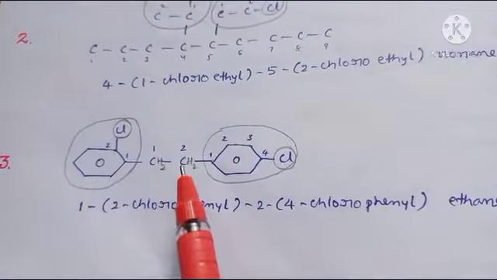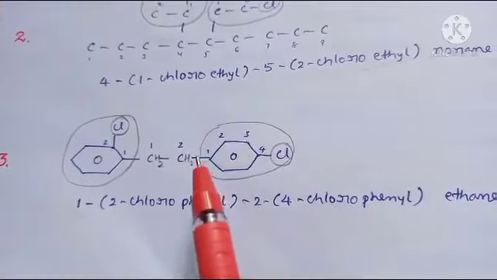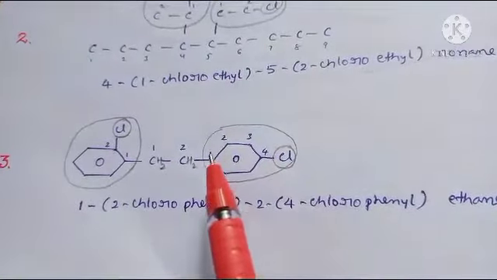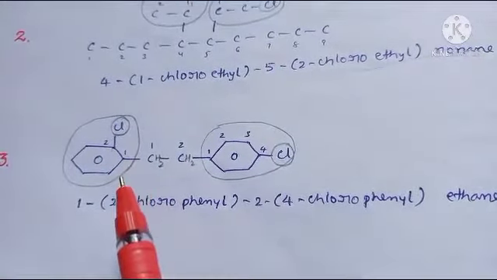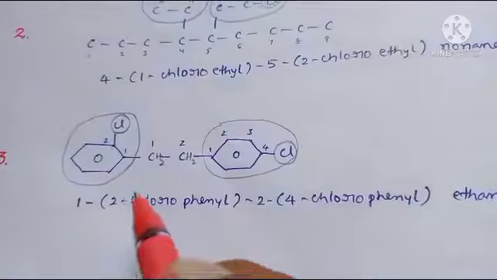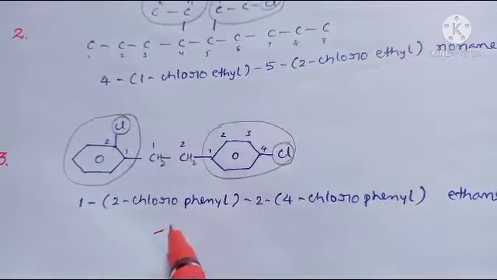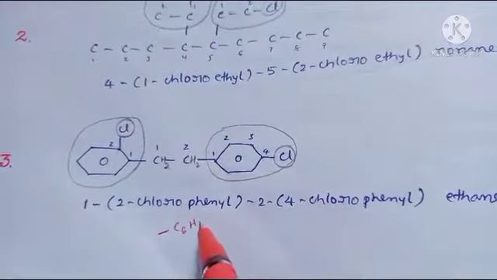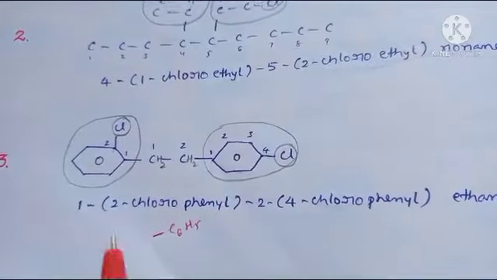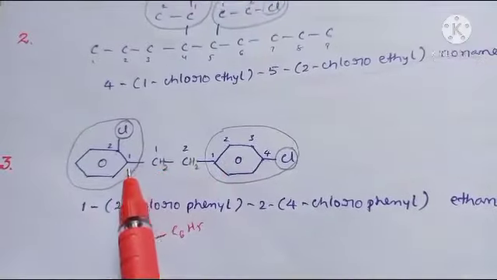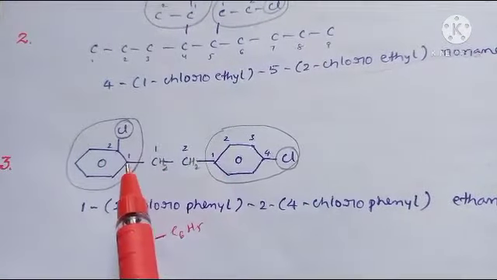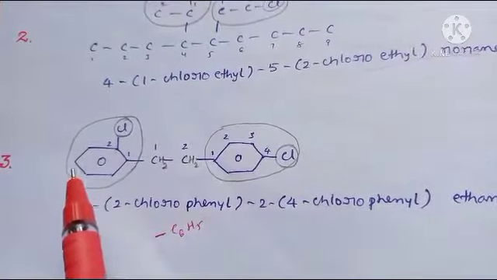Here there are only 2 carbons in this chain, and this is the phenyl group. This is also a phenyl group. Phenyl group means C6H5. Simply we can write C6H5. Okay, this is one phenyl group, and this is one phenyl group. In that phenyl group, this is the first carbon, second, third, fourth, fifth, sixth.